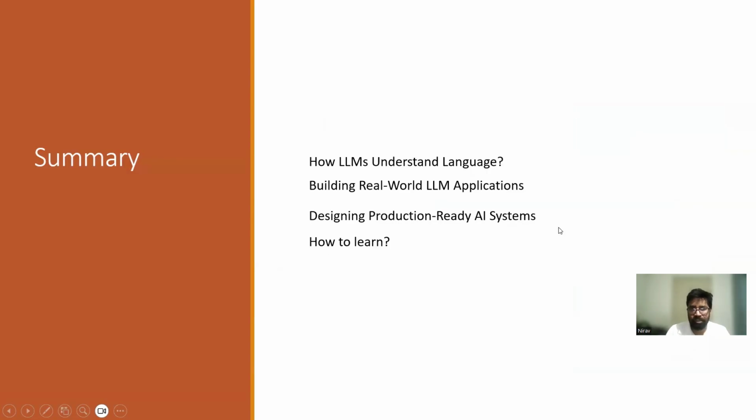So what we have discussed till now: we have to learn these things: how an LLM understands language, what the basic foundational AI concepts are, how to build real-world LLM applications, how to design production-ready AI systems, and how to learn all those things. Total time should be around 150 hours minimum, and this will give you a good basic knowledge and hands-on practice of GenAI and Agentic AI.